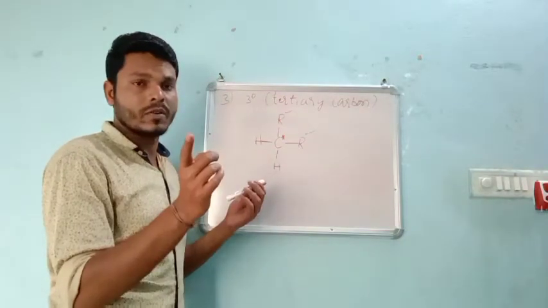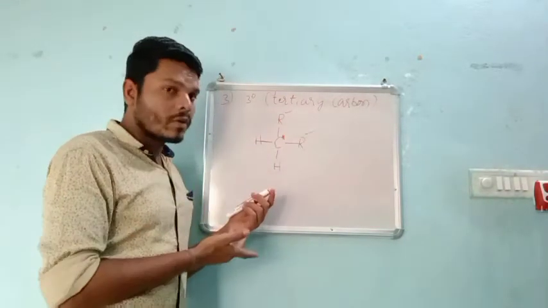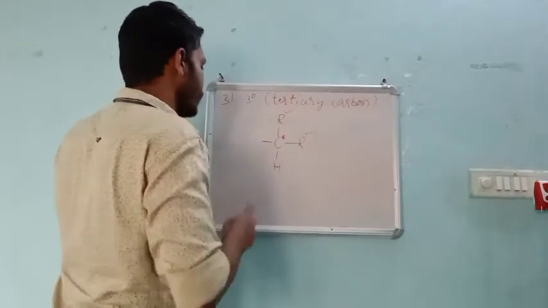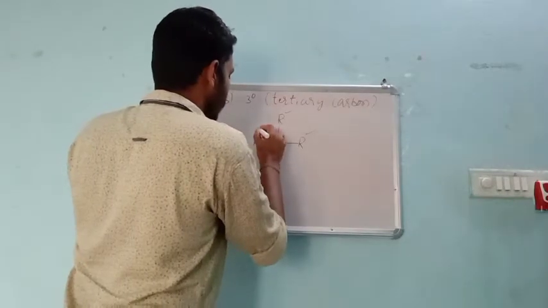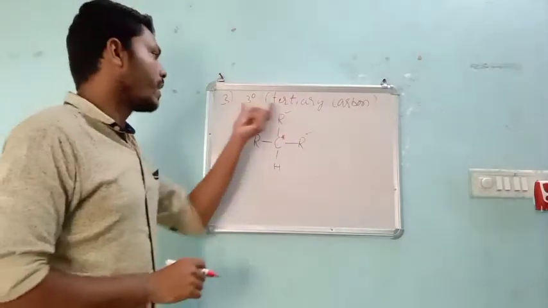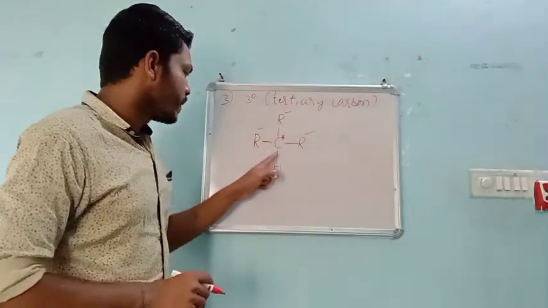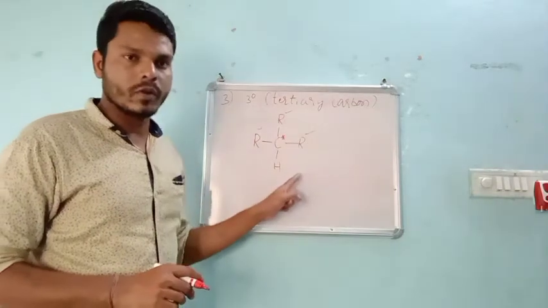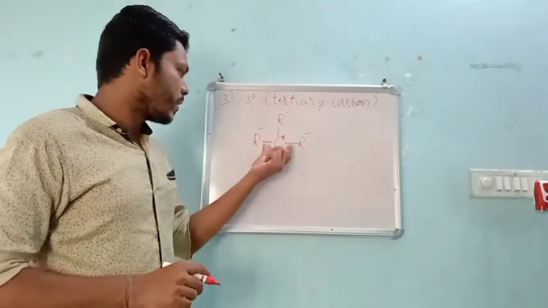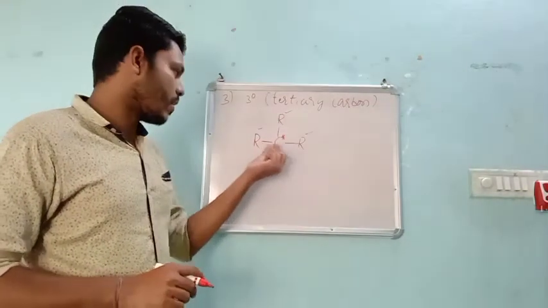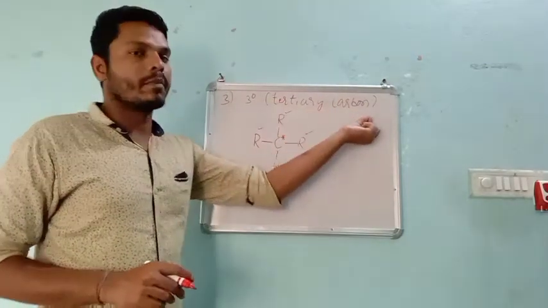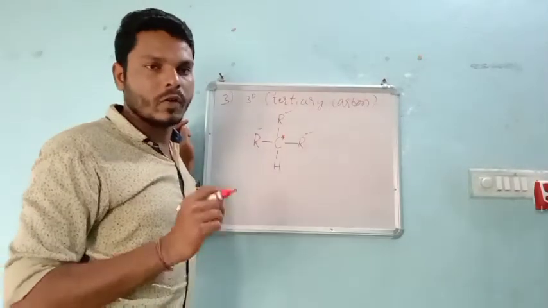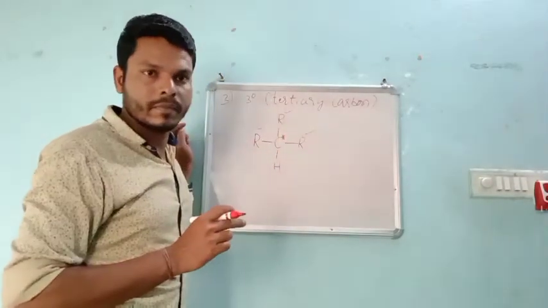Primary means one alkyl group, secondary means two alkyl groups. What about tertiary? You replace one more hydrogen around this carbon, and it becomes a tertiary carbon atom. Why? Because with respect to this carbon atom, there are three alkyl groups around it. So that's why we call this carbon a tertiary carbon, right?